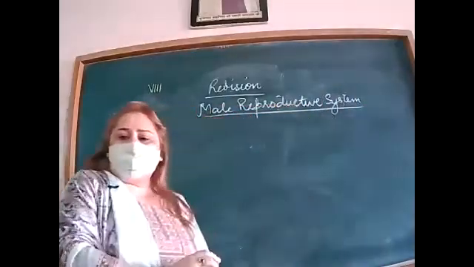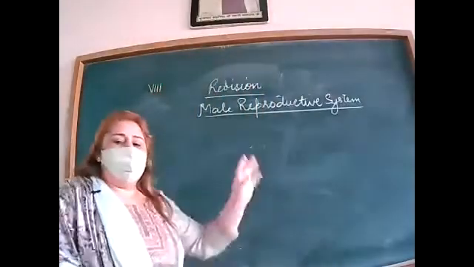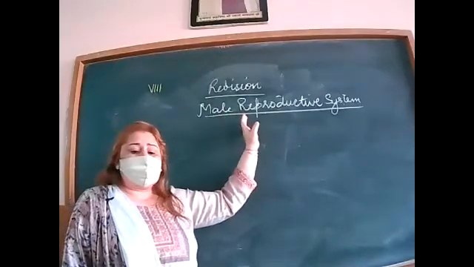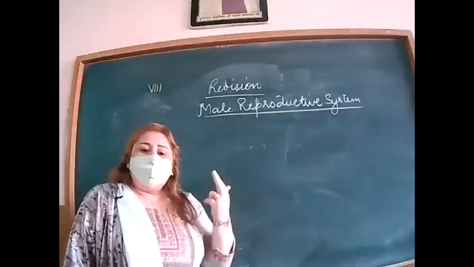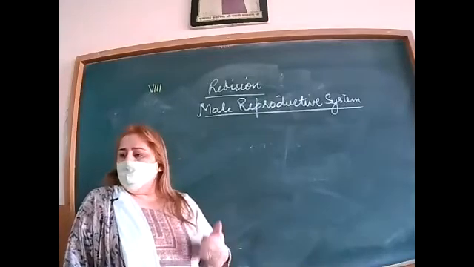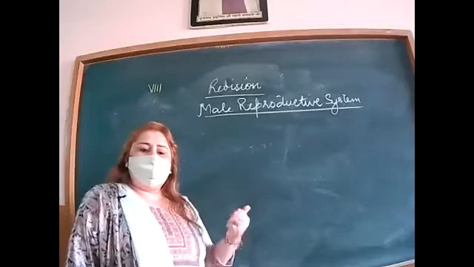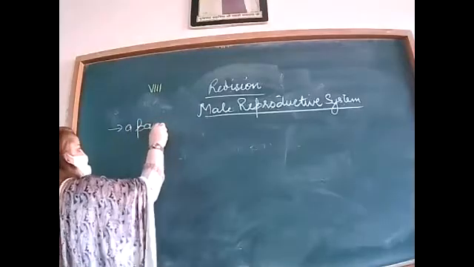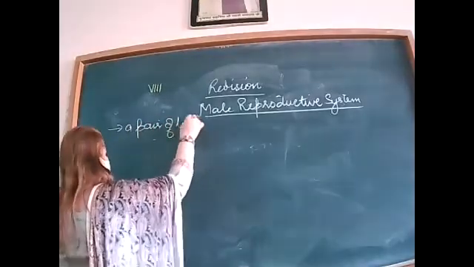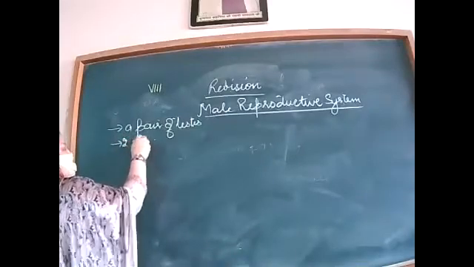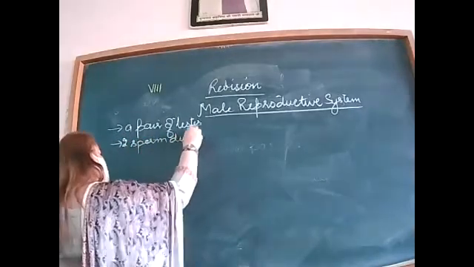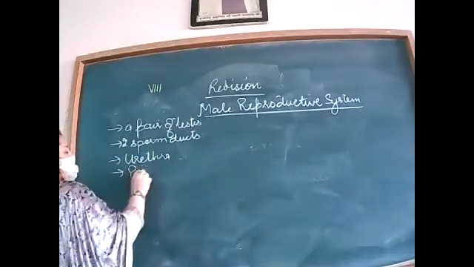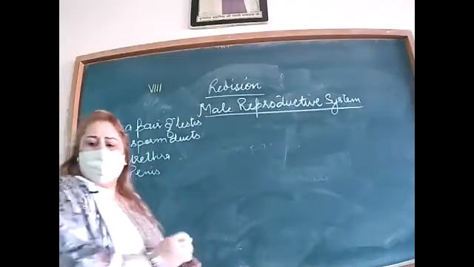Male reproductive system. What are the parts of the male reproductive system? It consists of a pair of testes, two sperm ducts, urethra and a penis, right? These are the main parts of the male reproductive system.